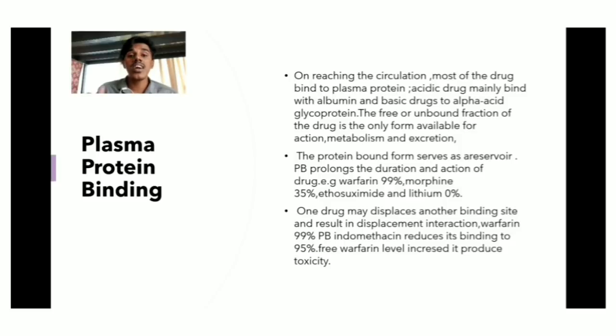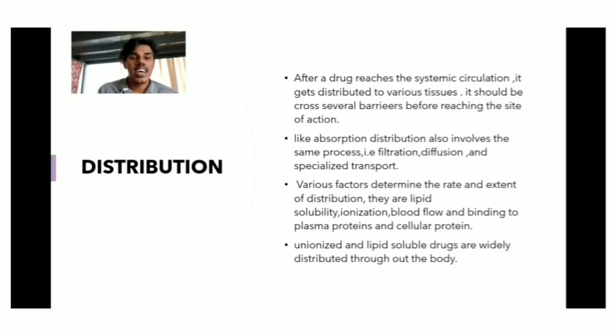What is plasma protein binding? We earlier said that various factors determine the rate and extent of distribution: lipid solubility, ionization, blood flow, and binding to plasma proteins and cellular protein.